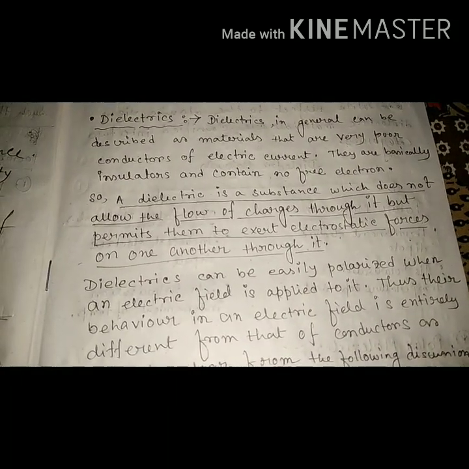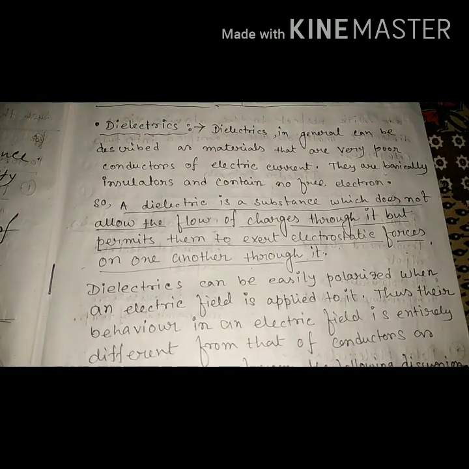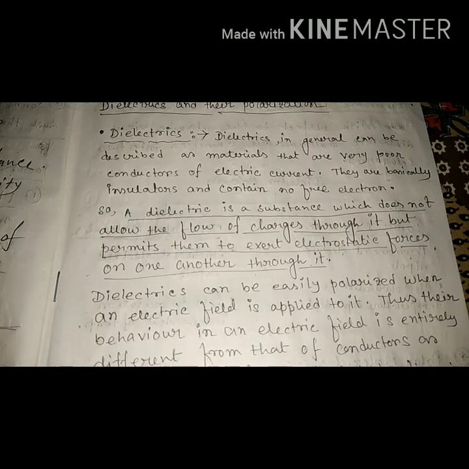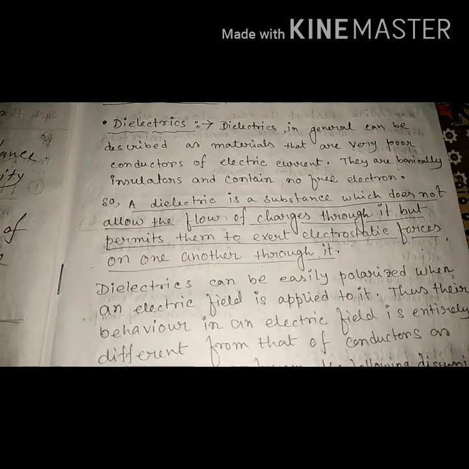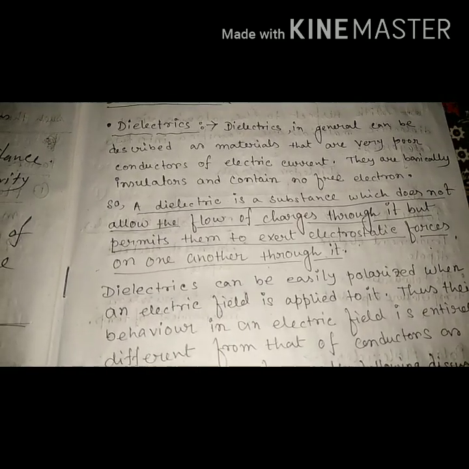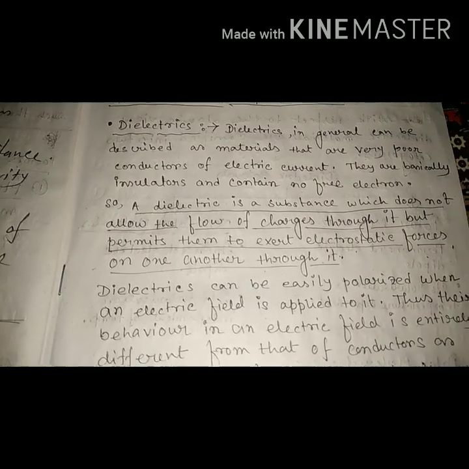One factor is permittivity. And we see that if we place any dielectric substance in between the parallel plate capacitor, its capacitance increases. That means it's related to relative permittivity. Okay, so now we understand what dielectrics are.